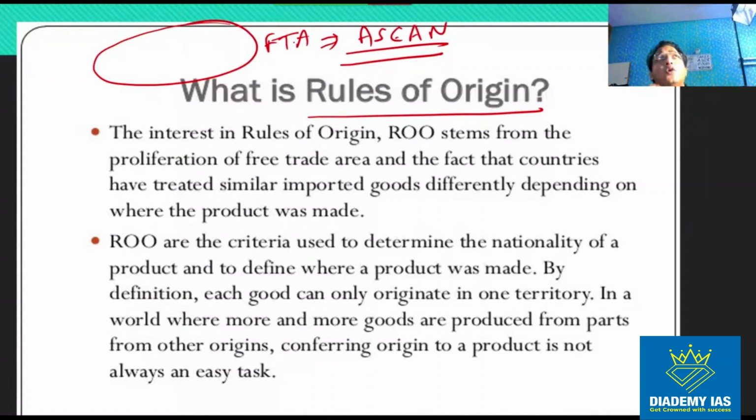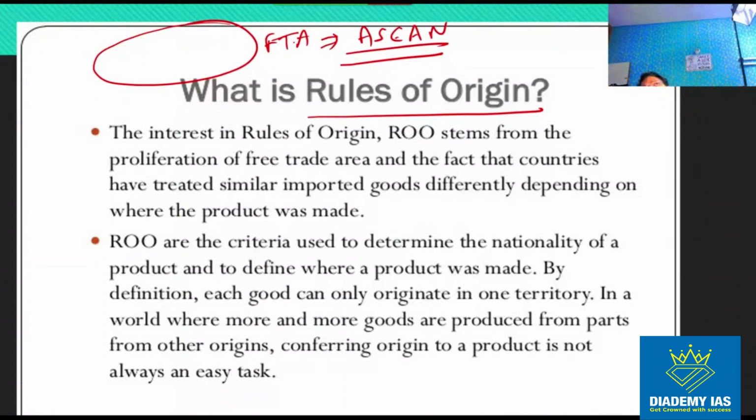Now suppose Malaysia, which is a part of ASEAN, says that for all the mobiles which are being manufactured in the state of Vietnam, I will allow 10% import duty concession for those imports, right?